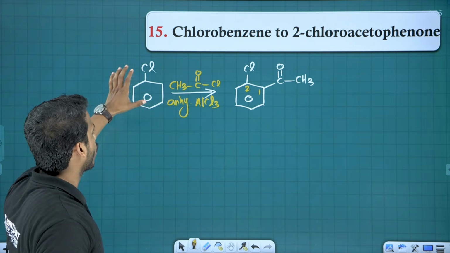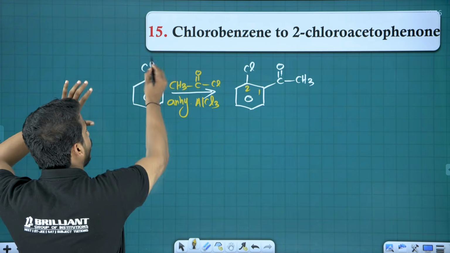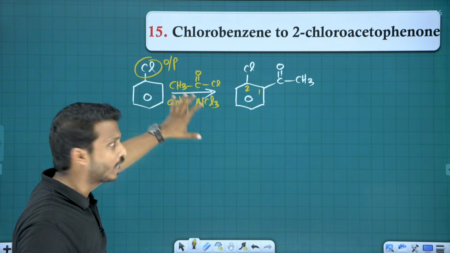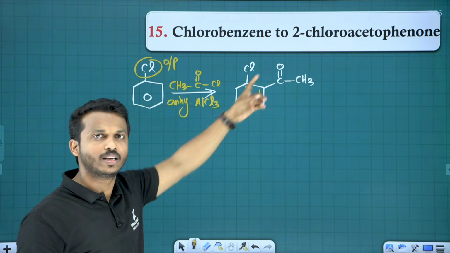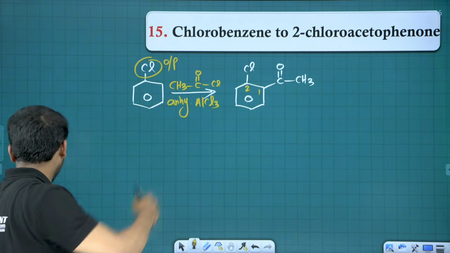Okay. So in chlorobenzene, chlorine is an ortho-para directing group. Halogens are weak ortho-para directing groups. So when you do the electrophilic substitution, it will go to ortho and para. Yes, we need ortho, and yes, it can be formed. So this is our Friedel-Crafts acylation.